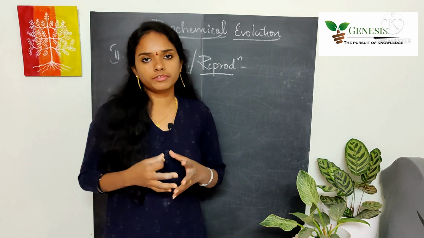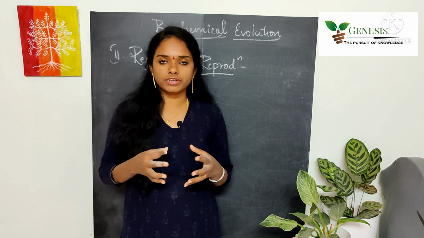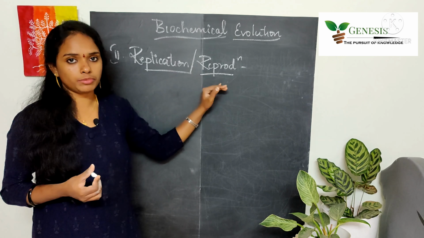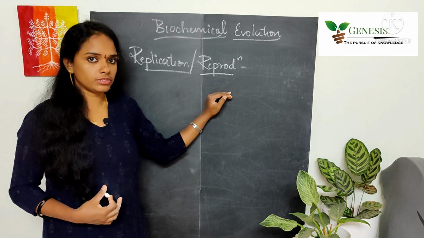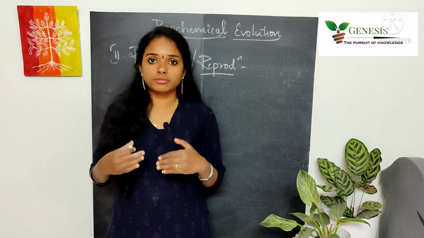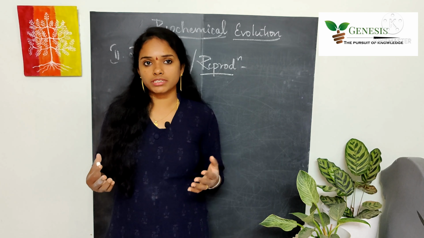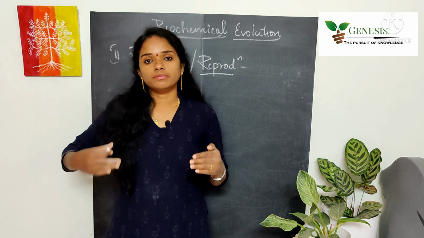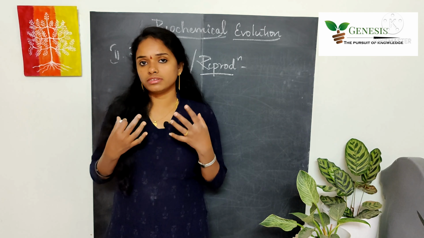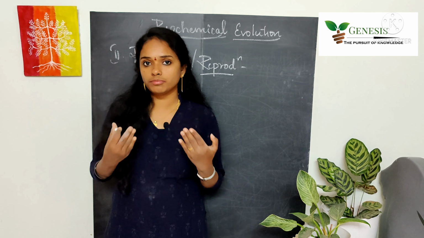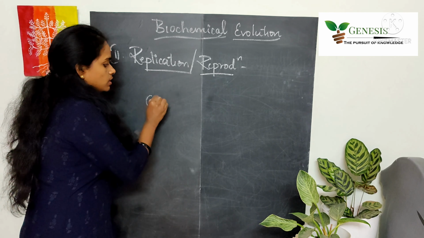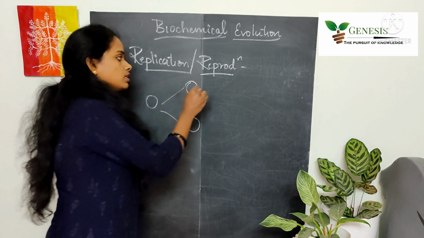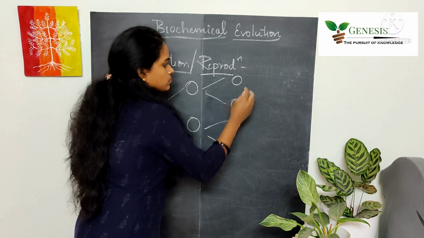So in the first stage, all the key components needed for life to originate were synthesized, and then they might have undergone replication or reproduction. It is nothing but the multiplication process. Once the compounds were formed, they had to be multiplied. If they were not multiplied, just that small quantity of compounds would not be enough for life to originate. So before the lifespan gets over, each and every compound that was formed had to be multiplied. The compound has formed and it has to be replicated or multiplied. Again this has to be multiplied. Again this.